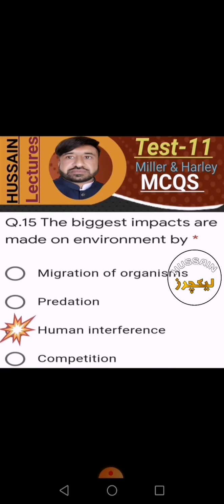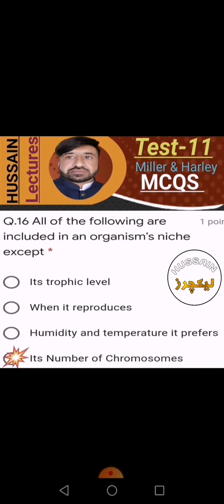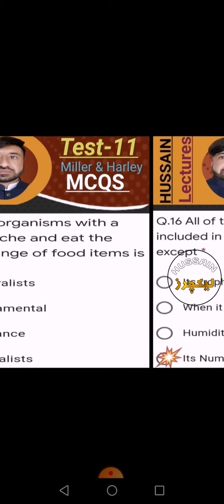The biggest impacts on the environment are made by migration of organisms, no; predation, no; competition, no; human interference, yes. All of the following are included in an organism's niche except its trophic level, no; when it reproduces, no; humidity and temperature it prefers, no; its number of chromosomes, yes. Its number of chromosomes is the right option according to this statement.